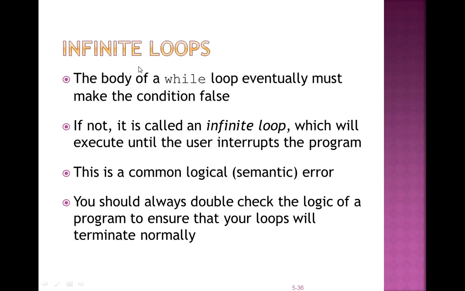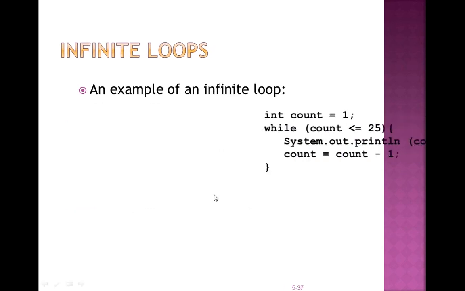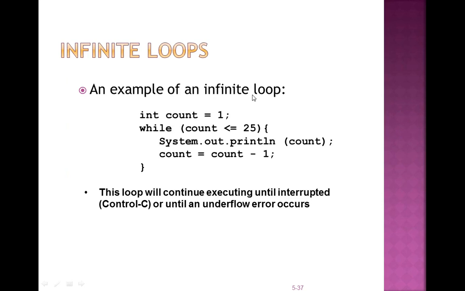Then there is the infinite loop. An infinite loop is one that keeps continuing. The body of the while loop must eventually make the condition false. If not, it is known as an infinite loop, which will execute until the user interrupts the program. This is a common logical error. You should always double check the logic of a program to ensure that your loop will terminate normally. That means debug your code and find the errors before executing the programs. This is an example of an infinite loop.